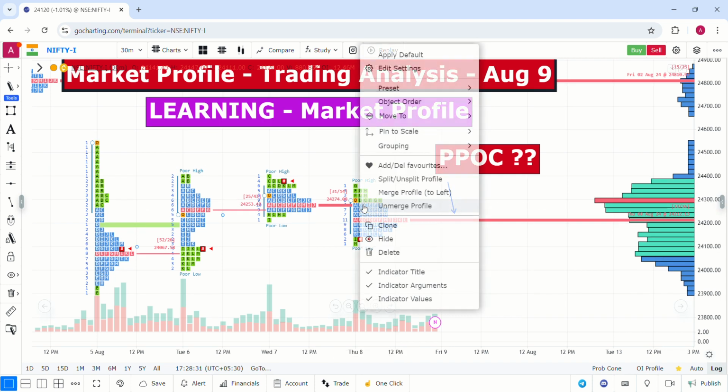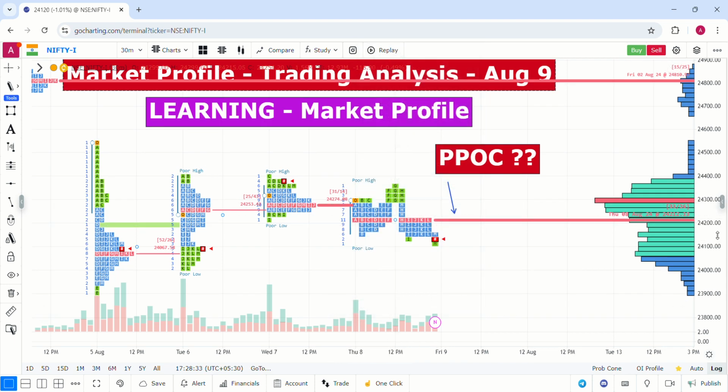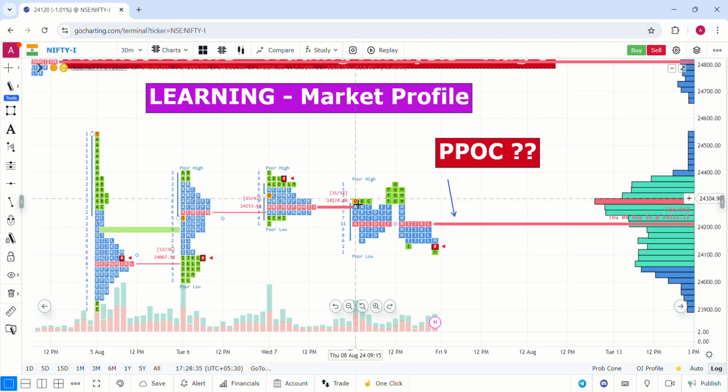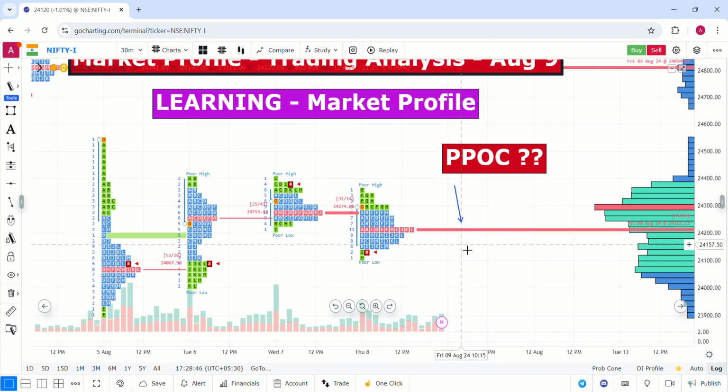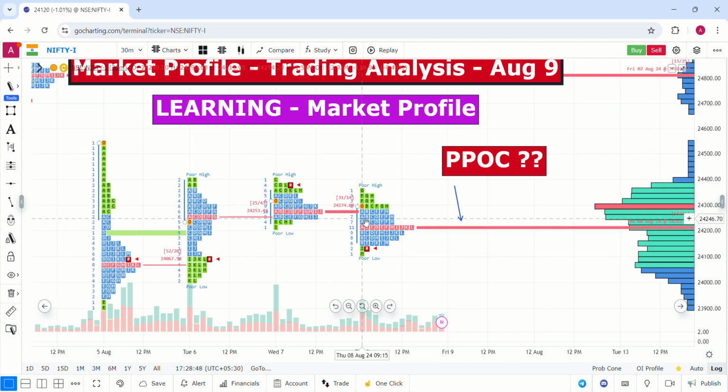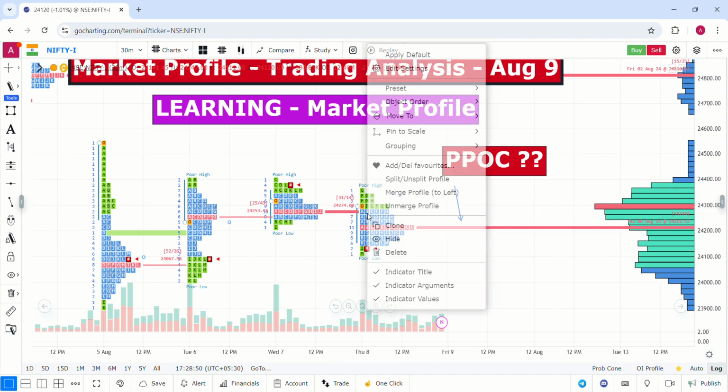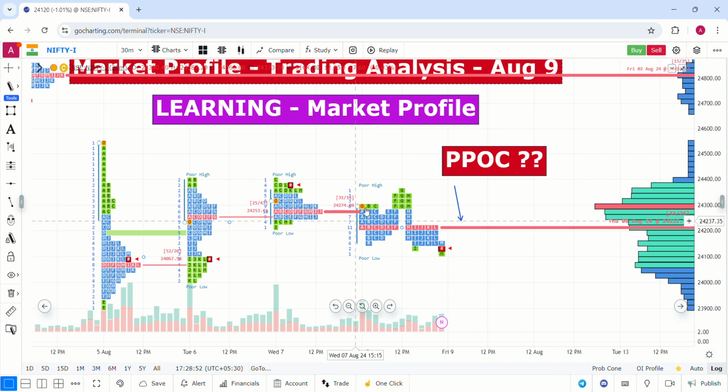So Nifty's open today was exactly on the 24,300 zone and it got perfectly rejected, as the PPOC is there. So it could not have the buying pressure even though it is a small IB. There was no buying pressure. Nifty was trying to go upside and after that market was trying to balance inside the IB level.